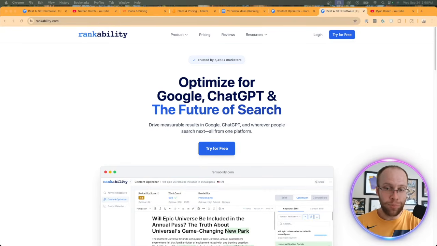And lastly, the big prerequisite for whether Rankability is worth it for you is that you must be doing high-value SEO work. If you just have a niche site or some hobby blog trying to rank high for top of funnel keywords on Google, I would not recommend getting Rankability. I wouldn't recommend getting Ahrefs or SEMrush, and honestly, I wouldn't recommend doing that at all anymore, as AI search is just going to eat up more and more top of funnel keywords as time goes on, but that's a conversation for another day.